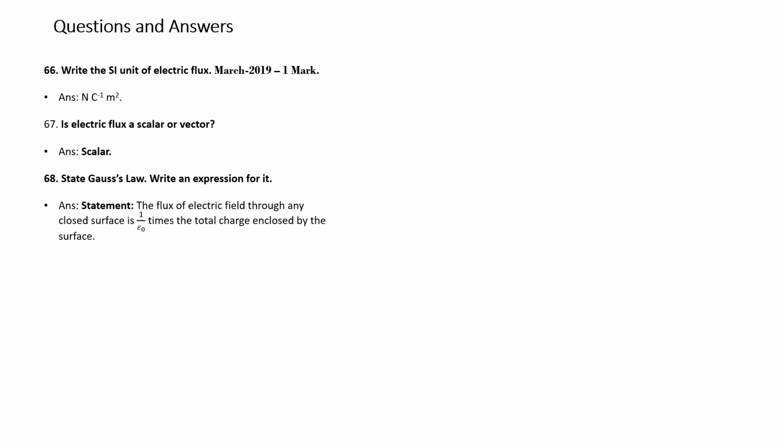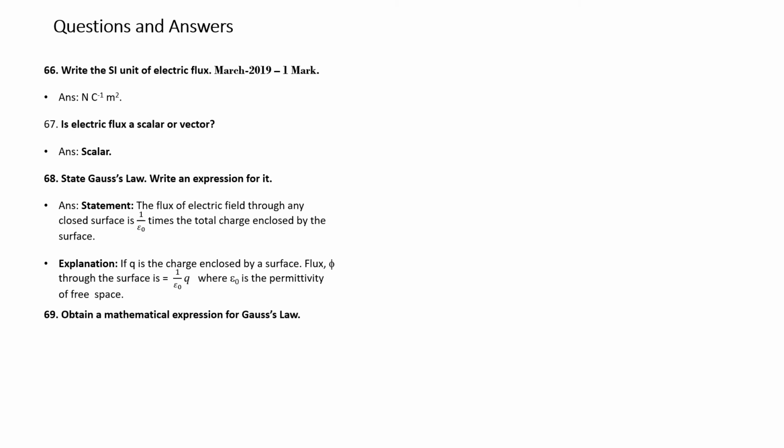The condition is a closed surface. That is, phi is equal to q by epsilon naught. If q is the charge enclosed by a surface, the flux phi through the surface is phi equal to q by epsilon naught, where epsilon naught is the permittivity of free space.